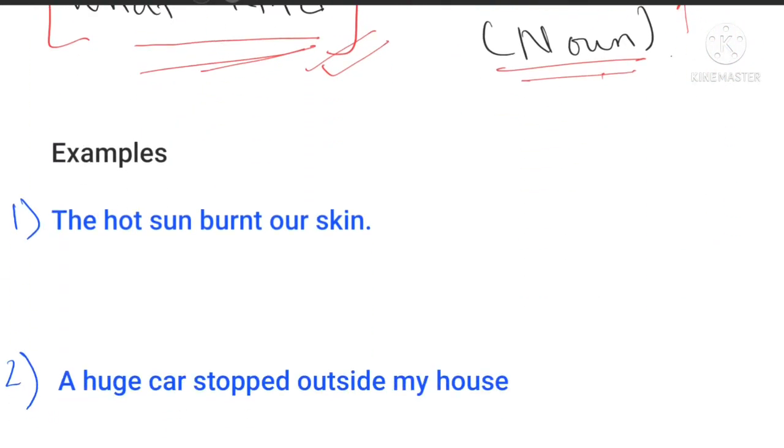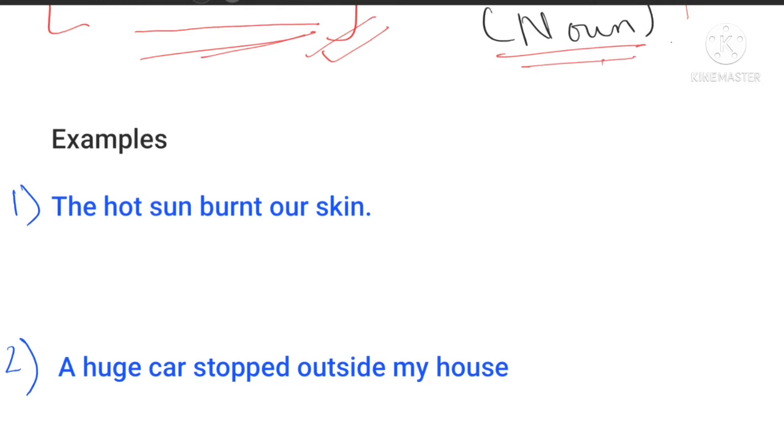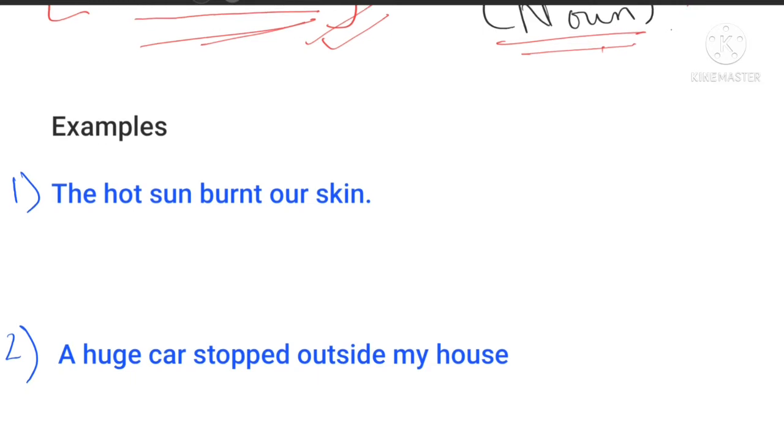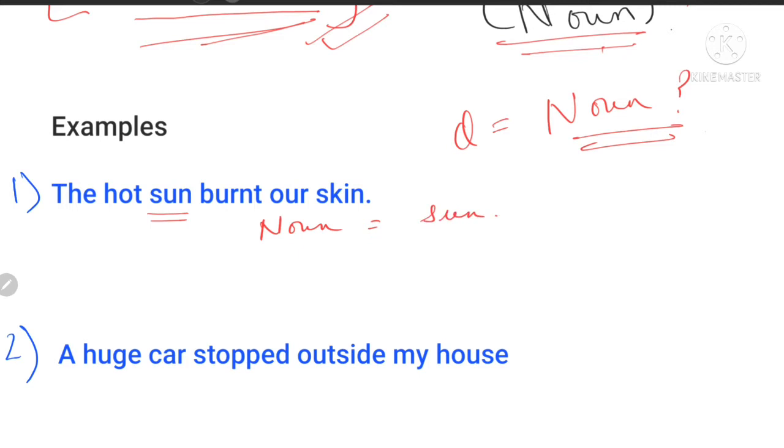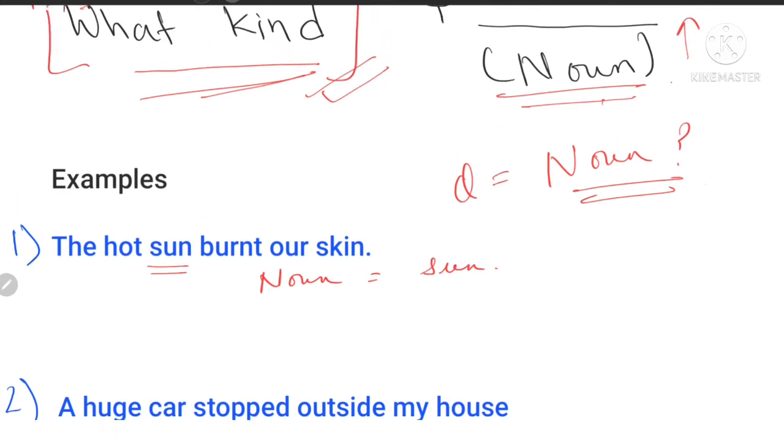Now I'll go through a few examples. The first example says, the hot sun burnt our skin. That's the way I teach my students at the basic level. Ask the first question: what is the noun in this sentence? Hot sun burnt our skin. So over here sun is the noun. Tell your students to write noun as sun. Now we go on to the formula.